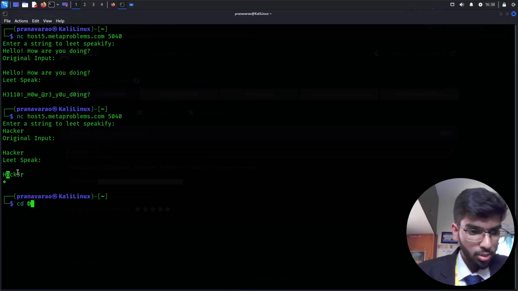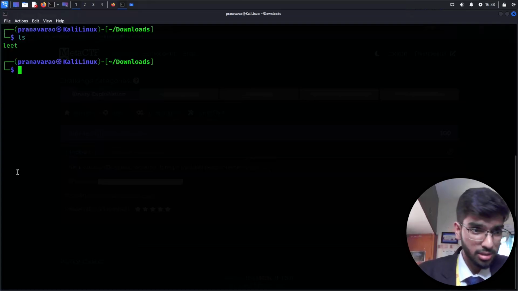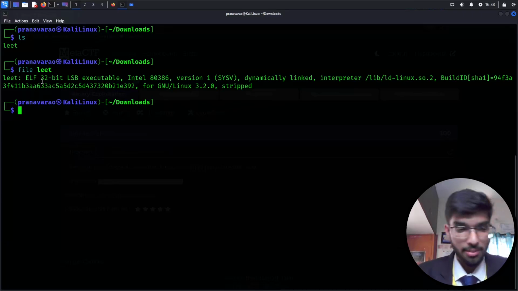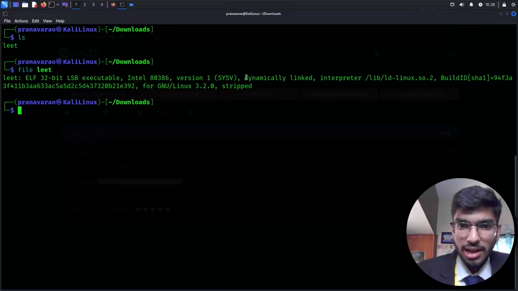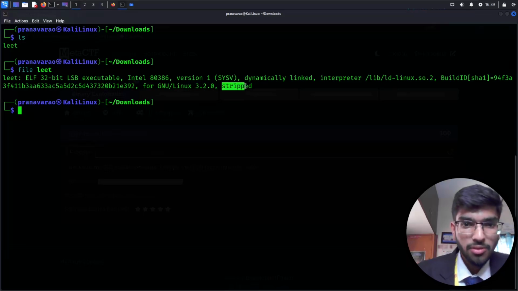Let's go to the downloads folder where I have downloaded the executable file, and let me clear my terminal too. So ls, and I see my file is here. First thing, let's look at what kind of file this is. The file command and then the file I want to look at. I can see it's a 32-bit executable file, and dynamically linked. Okay, that's fine. That means the libraries are going to be used from my computer. Then it's stripped.